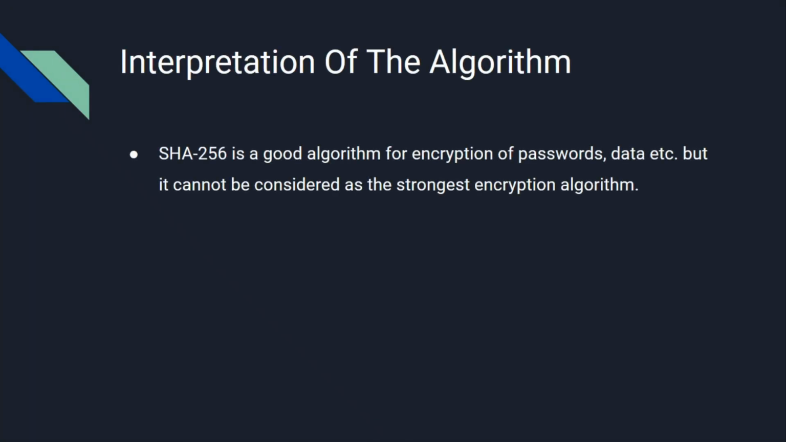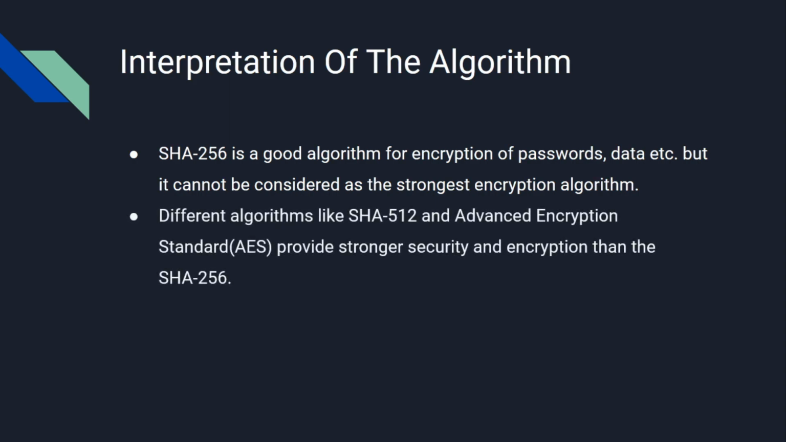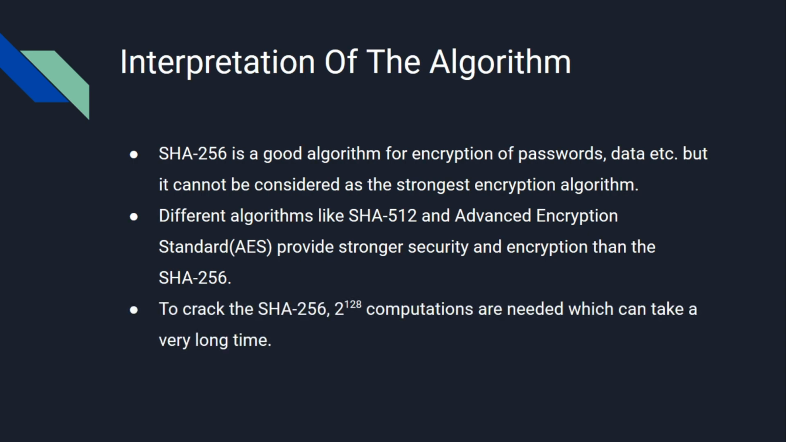Though SHA-256 is a good algorithm for data encryption, it cannot be considered the strongest encryption algorithm. Algorithms like SHA-512 and Advanced Encryption Standard, that is AES, provide much stronger security and encryption than SHA-256. But we are at an advantage while using this algorithm because it takes 2 power 128 computations to crack, which can take a very long time.